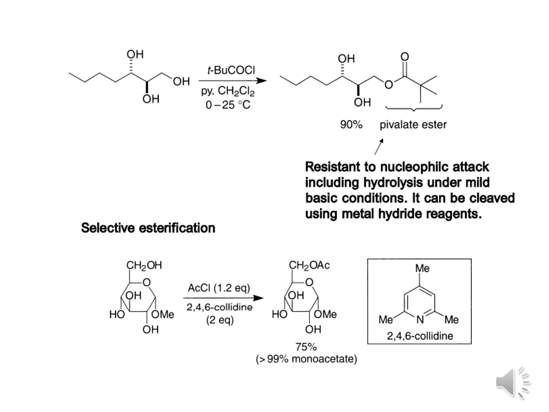So if we give tertiary butyl acyl chloride in a solvent of pyridine and dichloromethane at room temperature, 0 to 25 degrees centigrade, then the primary alcohol group gets protected. It gets ester protected. That is the pivalate ester. It is resistant to nucleophilic attack, including hydrolysis under mild basic condition, and it can be cleaved using metal hydride reagent.